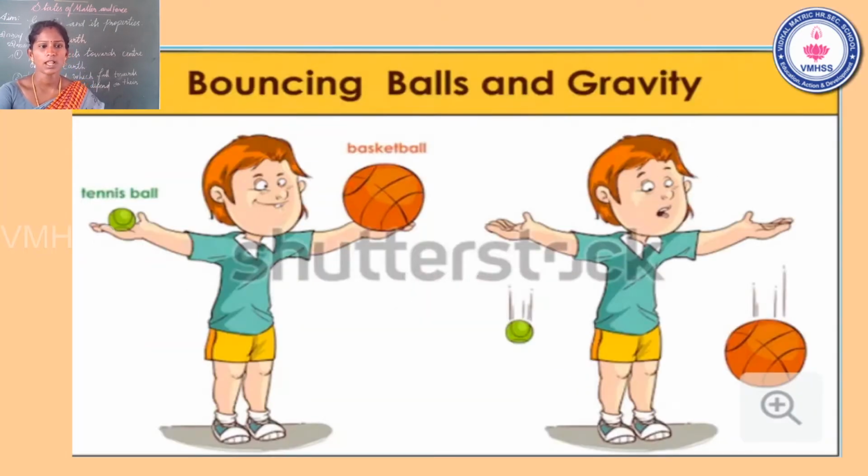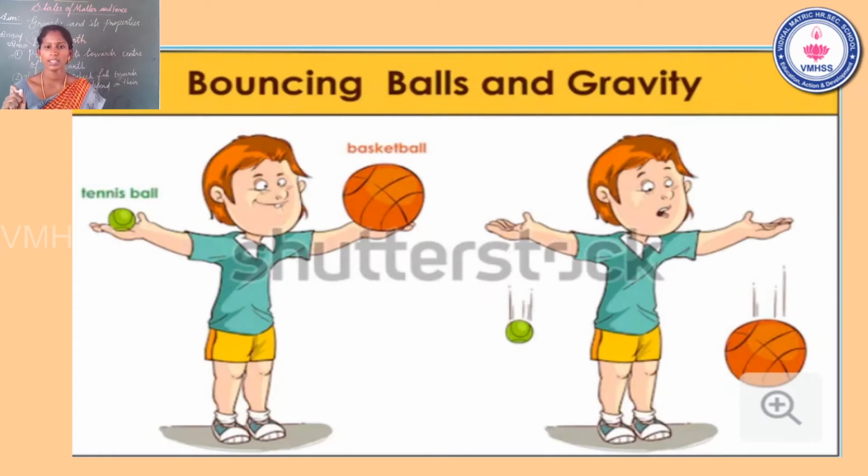See the example, bouncing balls and gravity. First, a tennis ball. One boy has a tennis ball in one hand and a basketball in the other. The tennis ball is smaller and the basketball is bigger.